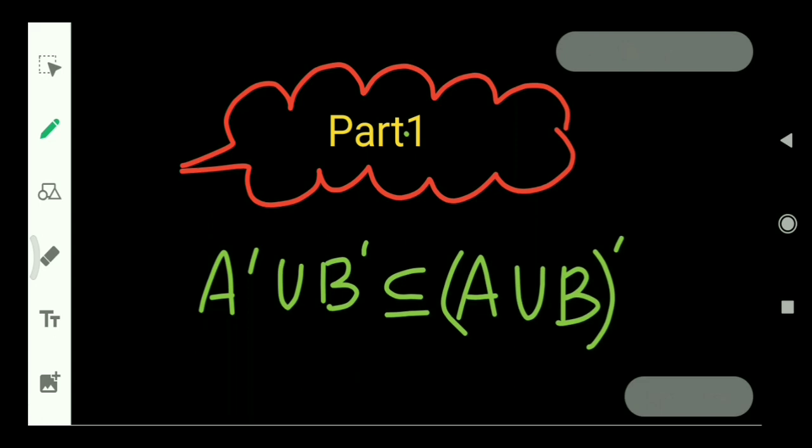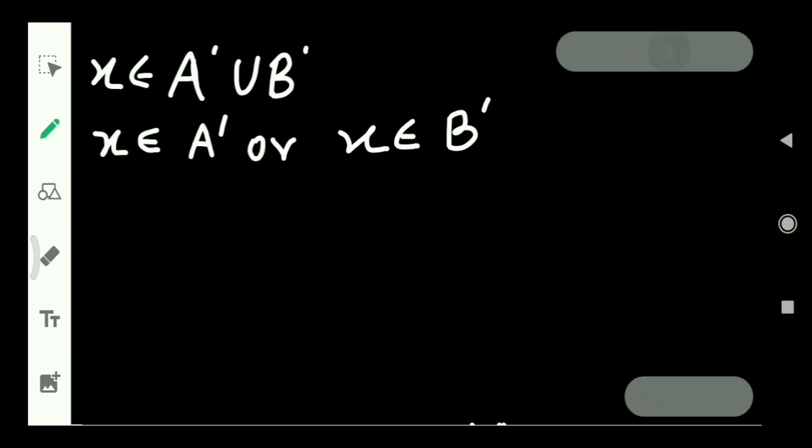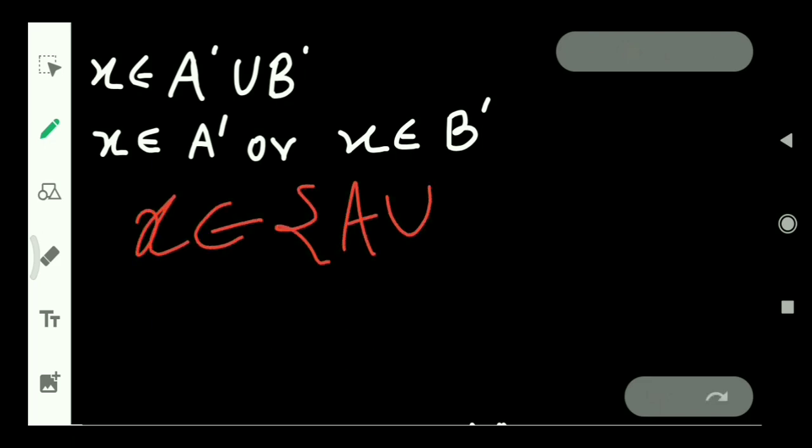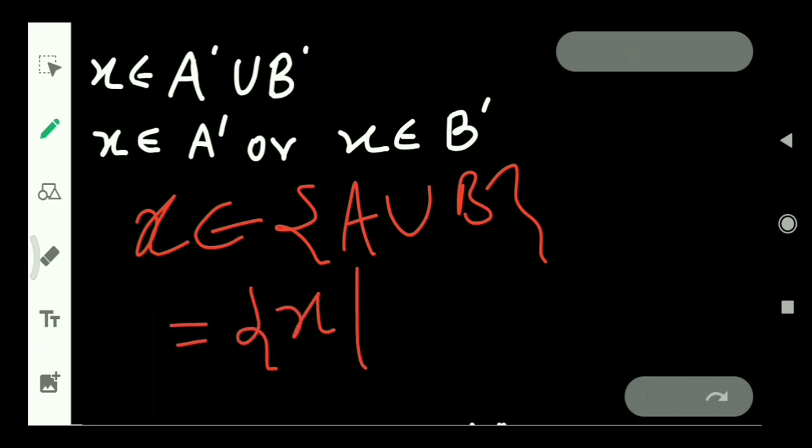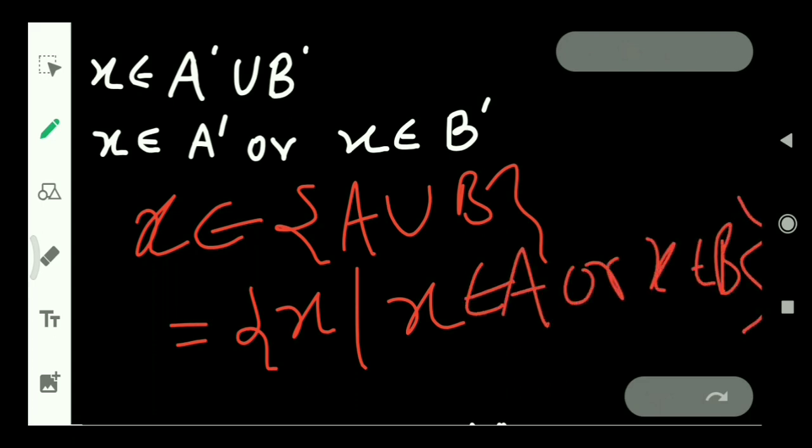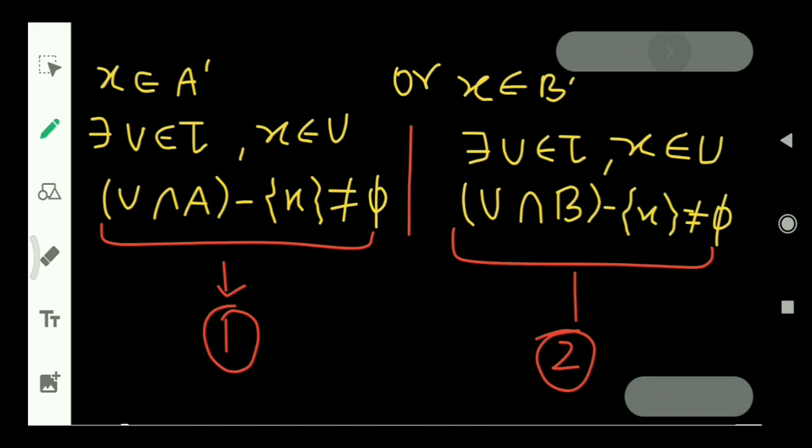Now, in the first part, we are going to show that A' union B' is a subset of (A union B)'. So, let us start. Here, we will pick an element from A' union B'. So, by the criteria of union, we know that if some point belongs to A union B, then that will follow the restriction on the set, that is, x belongs to A or x belongs to B. Now, we are going to proceed with this element belonging to A' union B'.